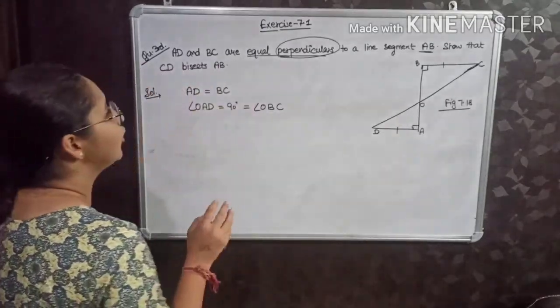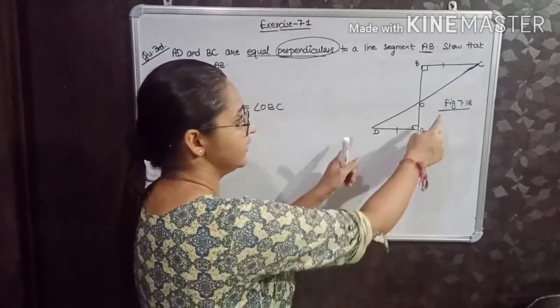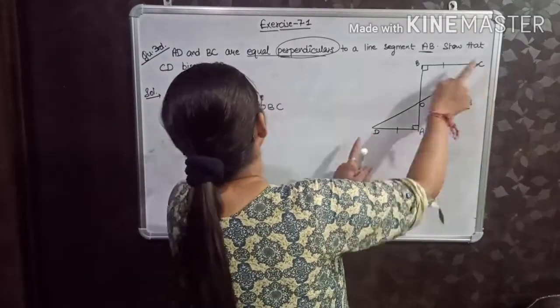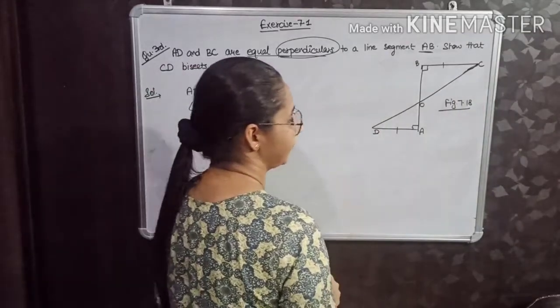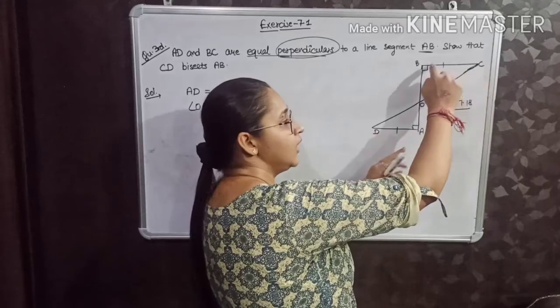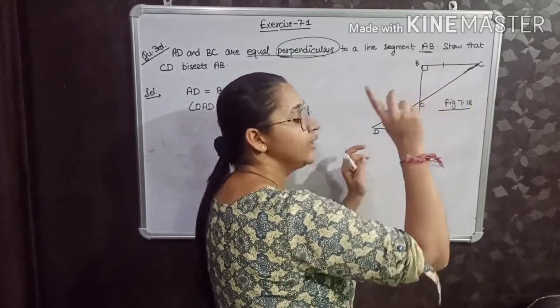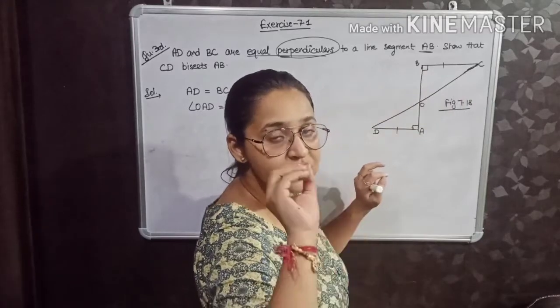Now, what do we have to show? Show that CD bisects AB. It means this CD will divide this AB into two equal parts. This we have to show.